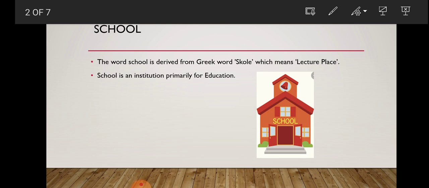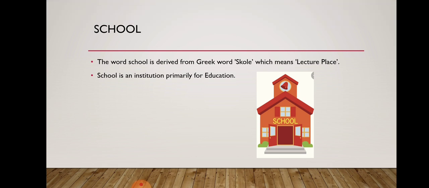The word school is derived from which word? The word school is derived from the Greek word skole, which means lecture place. School is an institution primarily for education. It is an institution especially and primarily for acquiring knowledge through education. And from where is the word school derived? From a Greek word. And what was the Greek word? Skole, S-K-O-L-E, which means lecture place.